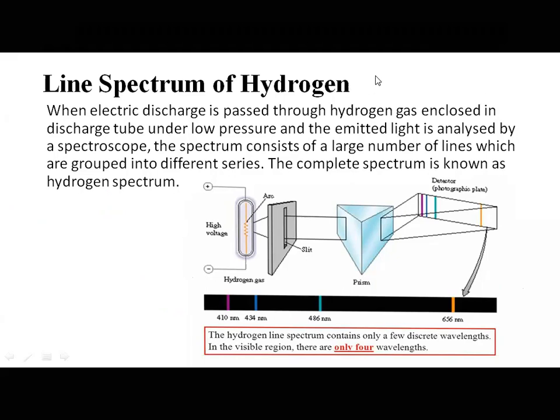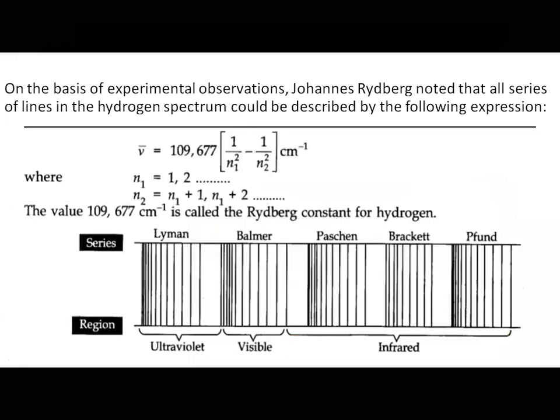And the explanation was very well given by Rydberg. On the basis of experimental observations, Johannes Rydberg noted that all series of the hydrogen spectrum could be described by the following expression.